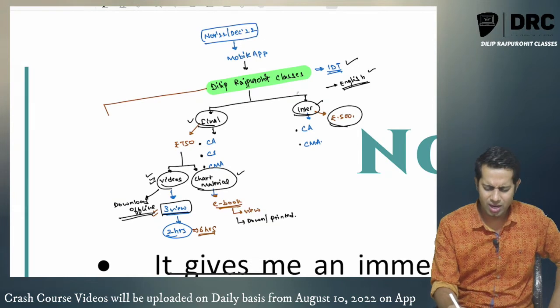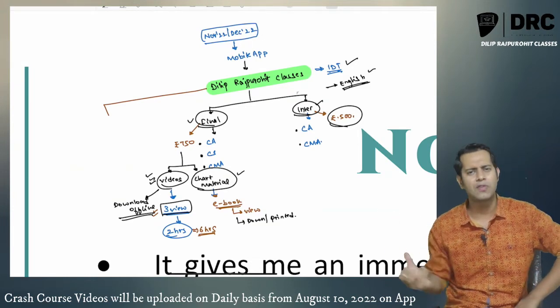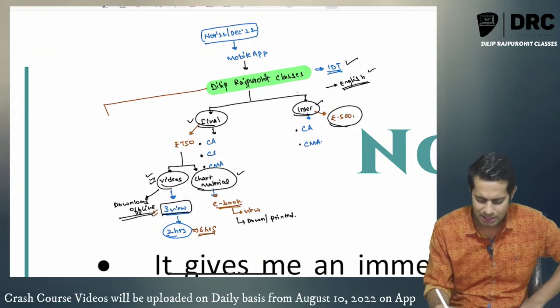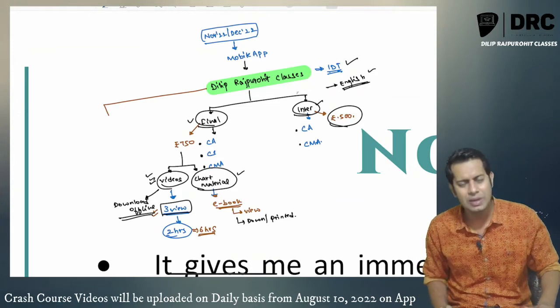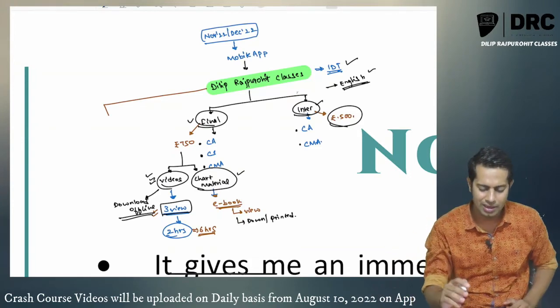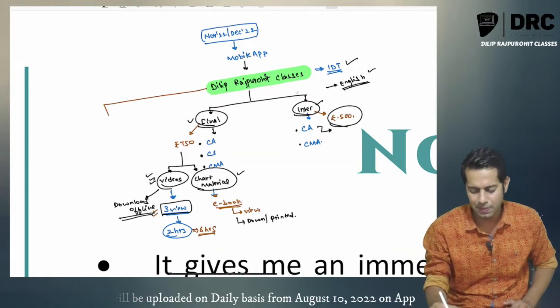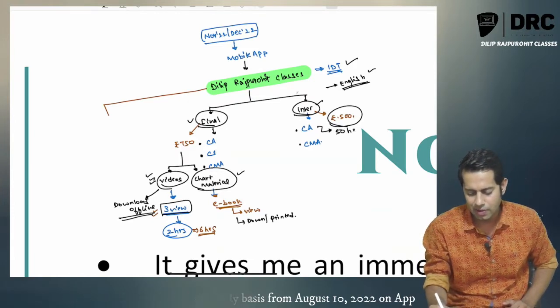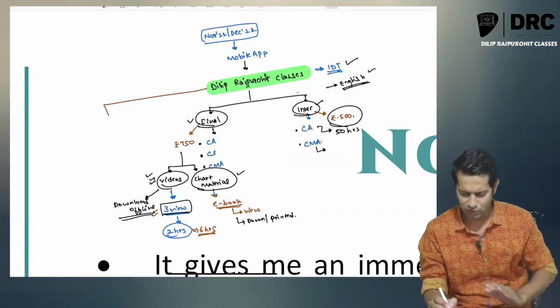Now on an average, sir, what will be the total number of hours we will be watching? Normally, the crash course videos which I make are not actually crash courses, they are more like your regular course. For CA intermediate students, the length will be 50 hours on average, meaning a minimum of 50 is for sure.